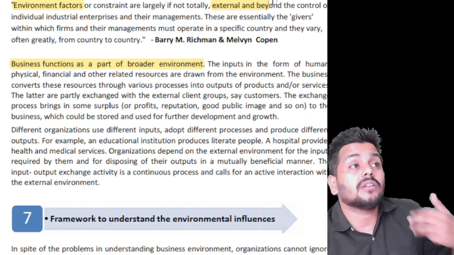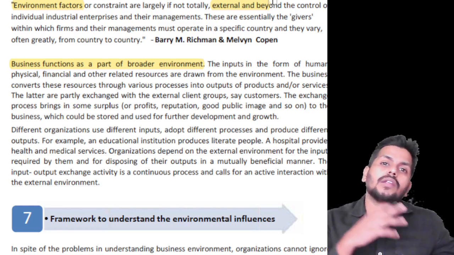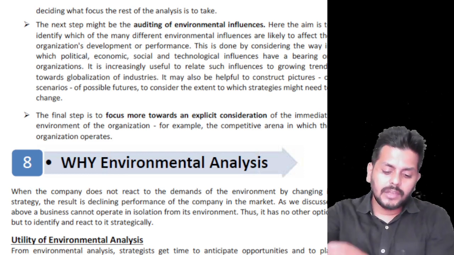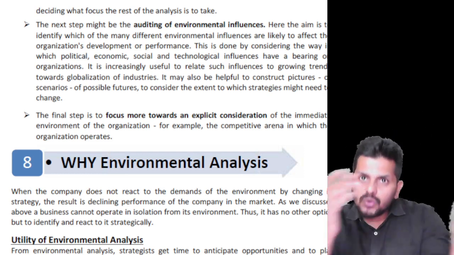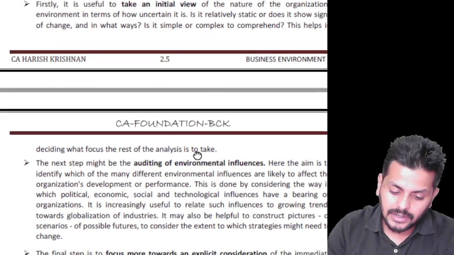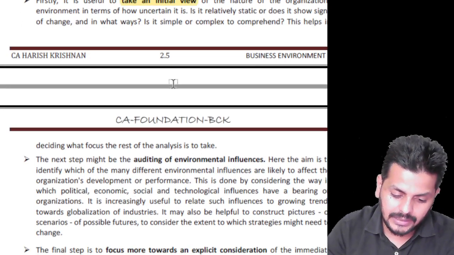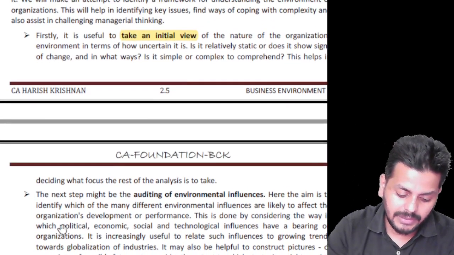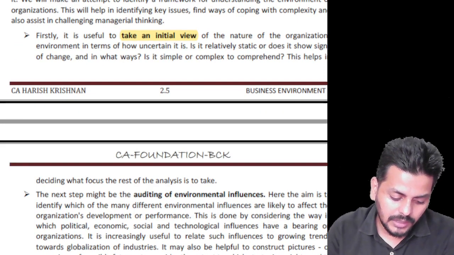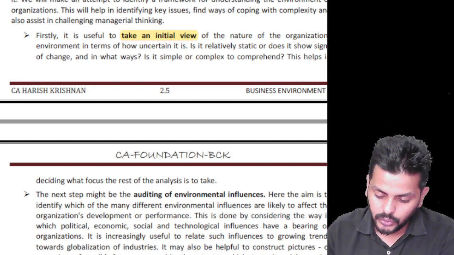So if you ask me, sir, how can we have a better idea of the environment? Don't try to understand the environment in full at once. That's practically not possible. So it's better that you take an initial view of it and try to understand three steps here actually. I'll underline those for you. Take an initial view as to what is happening and what it is. By understanding the overall perspective, what's going on, or what is the real story, take an initial view.